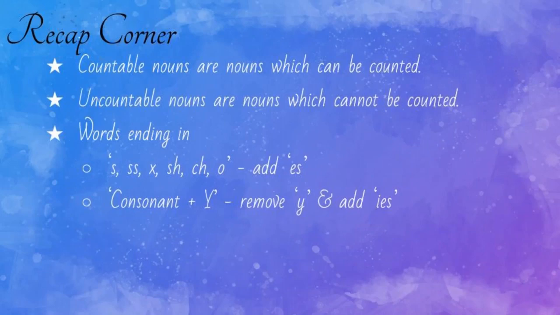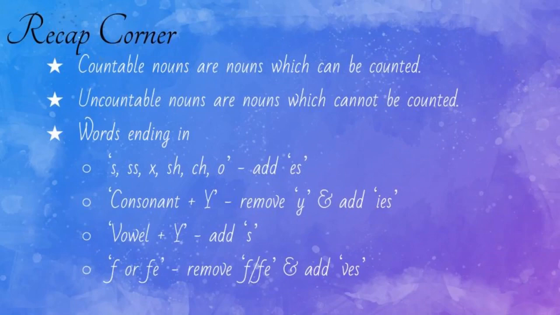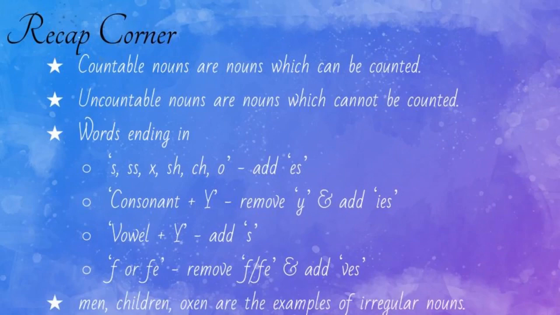The third rule is, if a noun ends with the letter F or FE, we have to remove the F or FE and add VES. And one more thing, if a noun ends with a vowel followed by the letter Y, we have to add S to that word. Some nouns do not follow these rules. Such nouns are known as irregular nouns. For example, men, children, oxen, women are examples of irregular nouns.